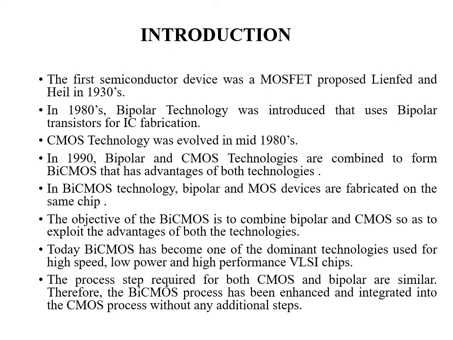Now in 1990, bipolar and CMOS technologies were combined to form BiCMOS technology. When these two technologies are combined, they have the advantages of both technologies. In BiCMOS technology, bipolar and MOS devices are fabricated on the same chip so as to reduce the area. In that case, the area is slightly higher than the MOS device area but lower than the bipolar transistor. Now the objective of BiCMOS technology is to combine bipolar and CMOS so as to exploit the advantages